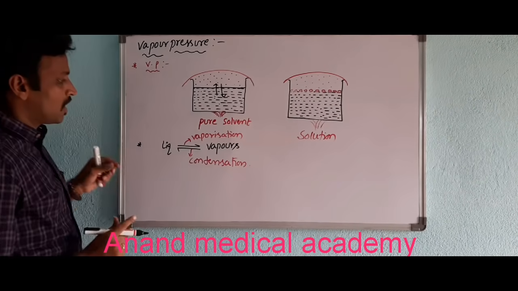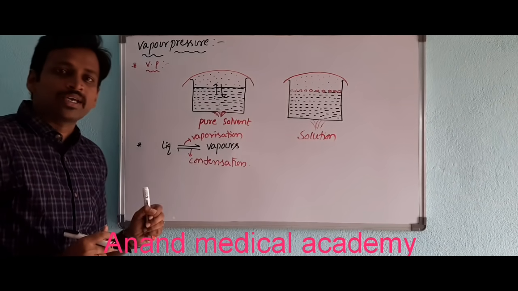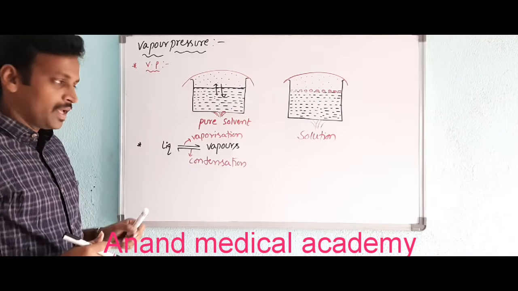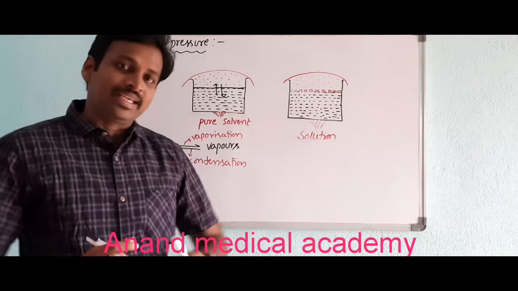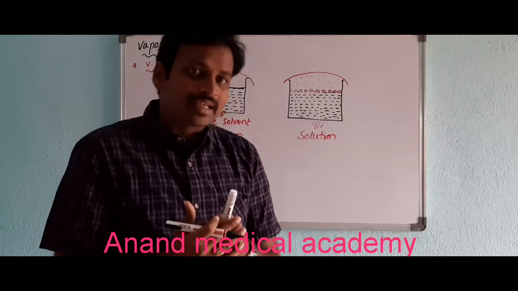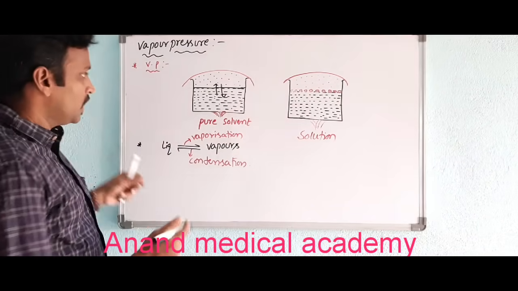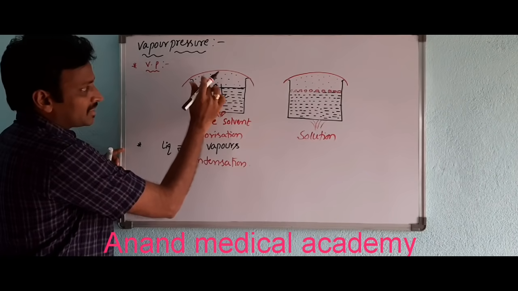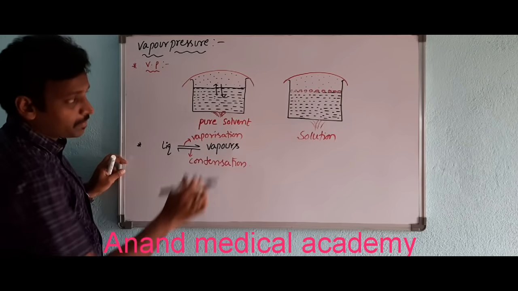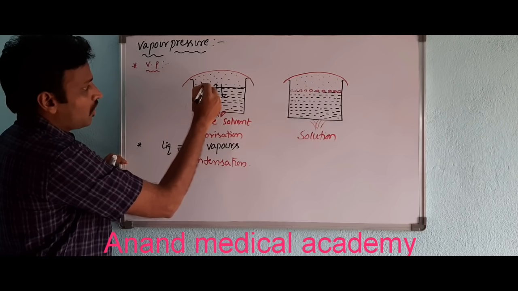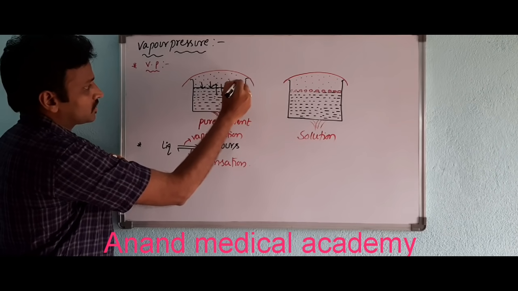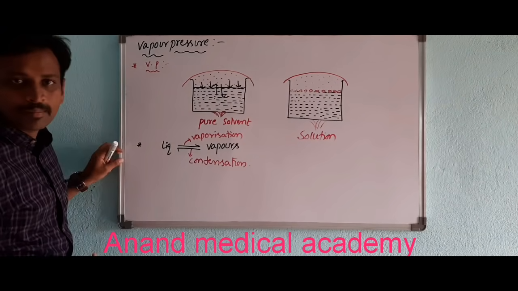When these two processes, vaporization and condensation, take place simultaneously, that is, at equilibrium, the pressure exerted by vapors of the liquid on its surface like this is called vapor pressure.